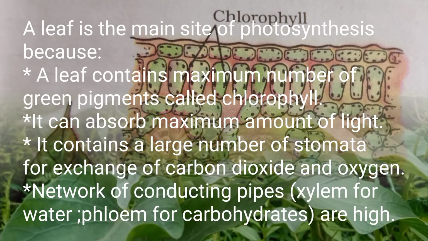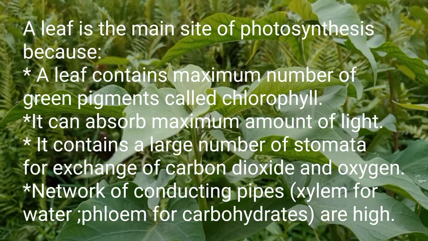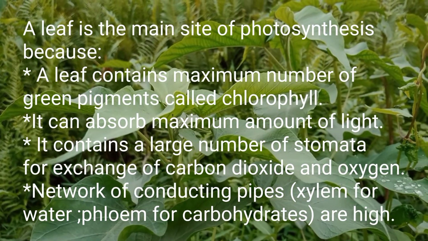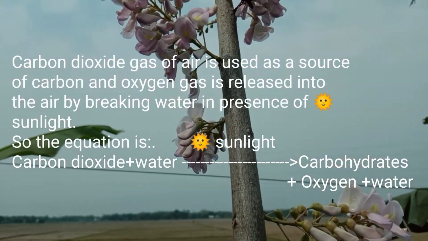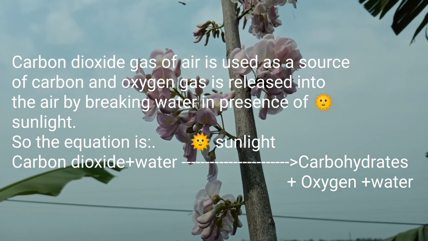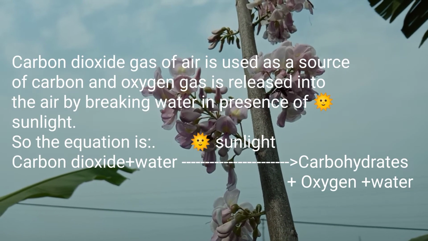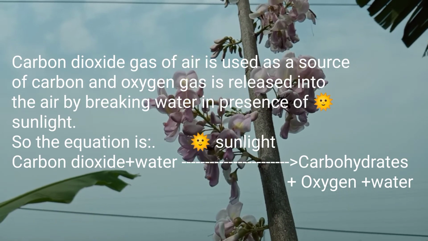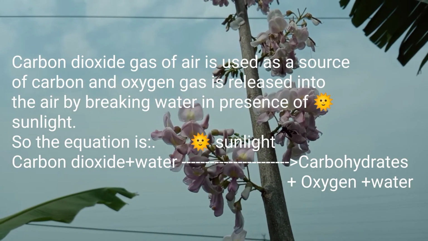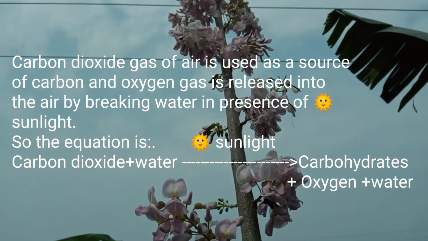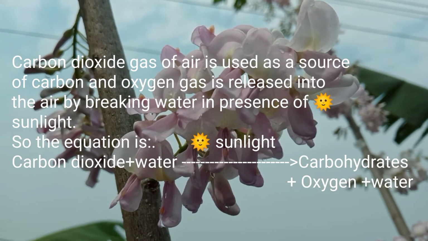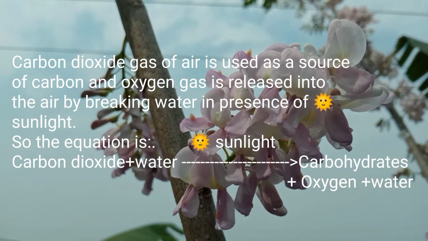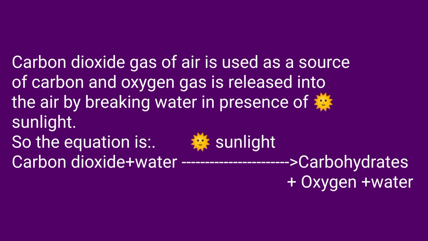A leaf is considered as the main site of photosynthesis because it has the maximum number of green pigments, maximum number of stomata, maximum number of xylem and phloem, and its surface area is also maximum. Carbon dioxide gas of air is used as a source of carbon, and in response to that, oxygen is produced, and this oxygen is released via stomata. And what is the source of this oxygen? Water is the source of oxygen, and by means of photolysis of water, oxygen is produced.